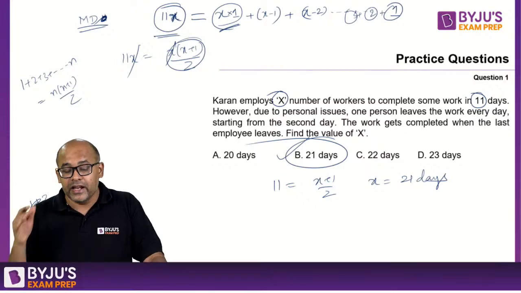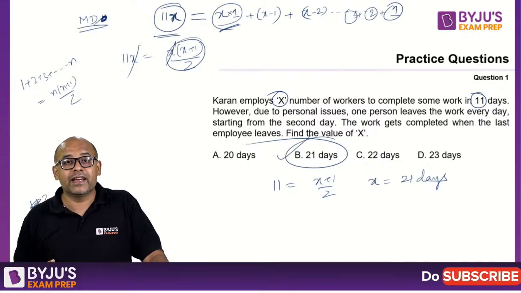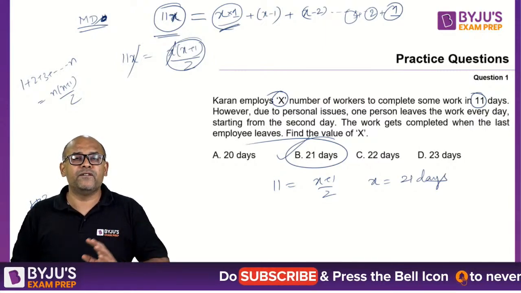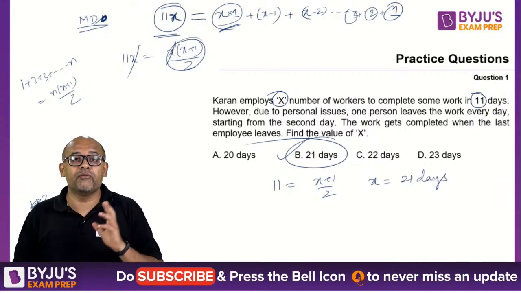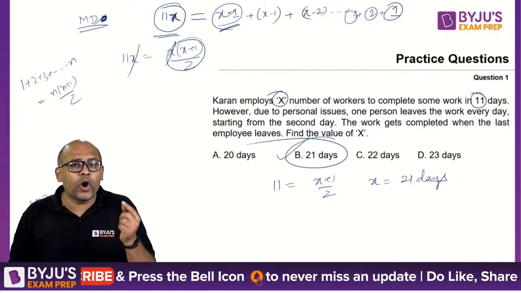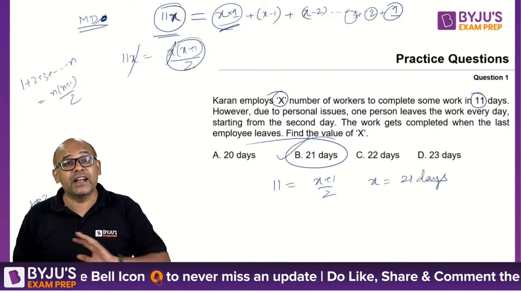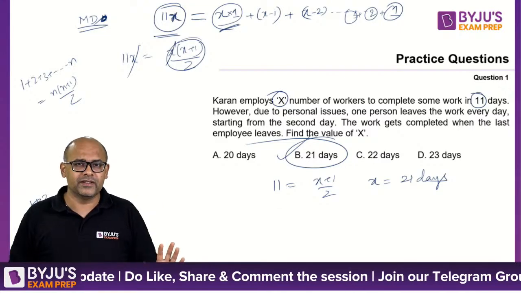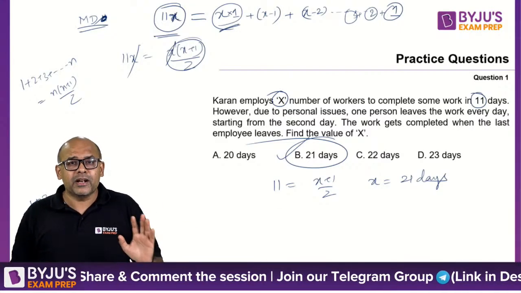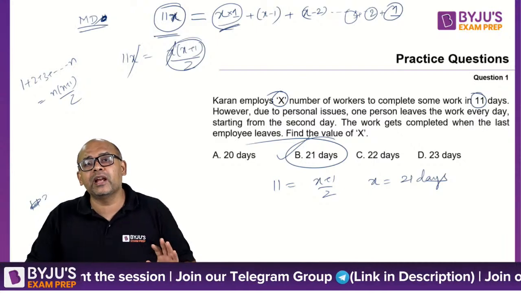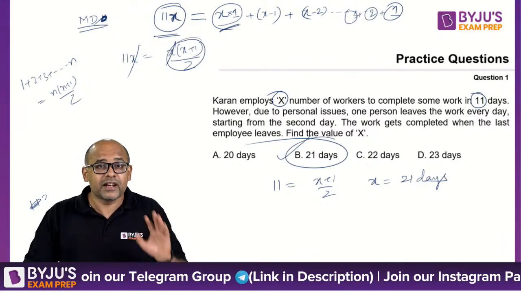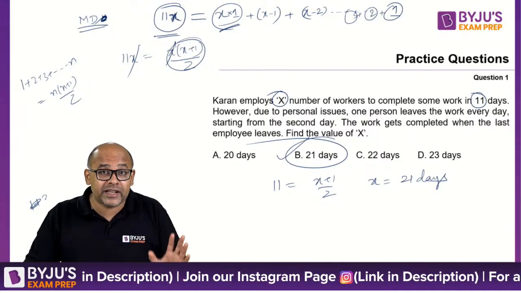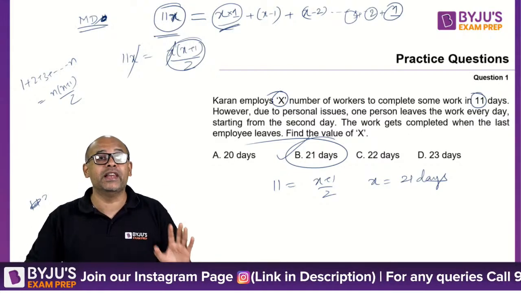Again, guys, keep one thing in mind. CAT never asks questions which are very lengthy, which will require you to solve pages and pages. Yes, one odd question might come like that in the entire paper, but not more than that. And that question is meant to be left. Don't even bother trying it. But 99.99% of the questions in CAT, trust my word when I say this, could be scary looking, but they will not be lengthy.